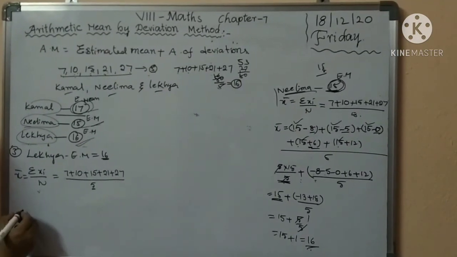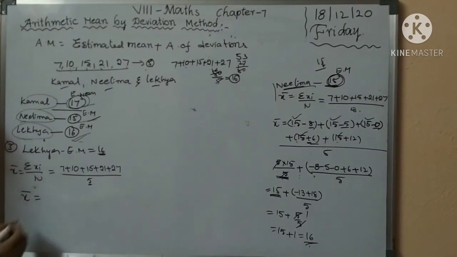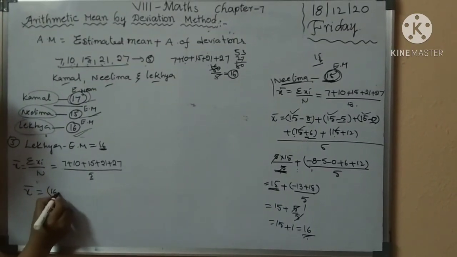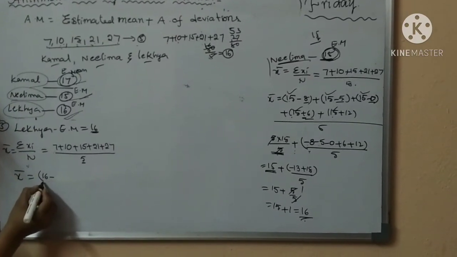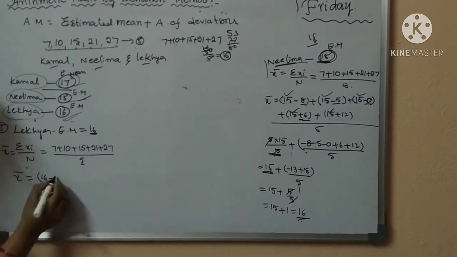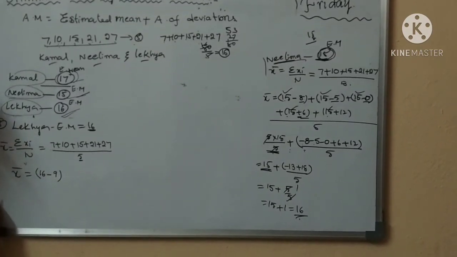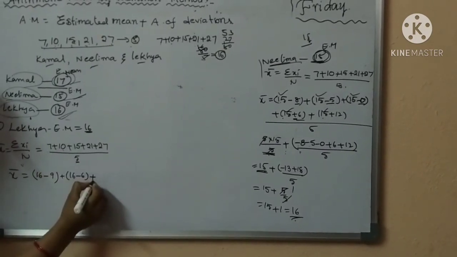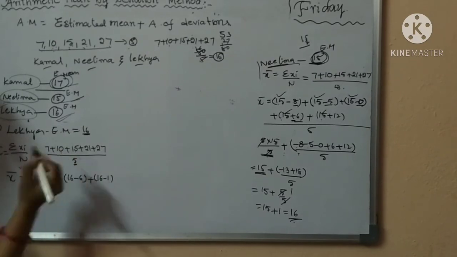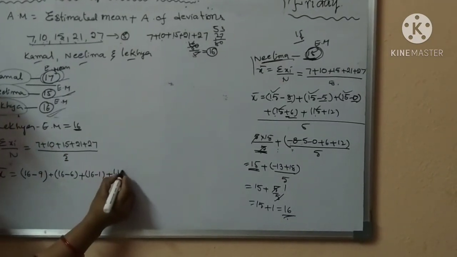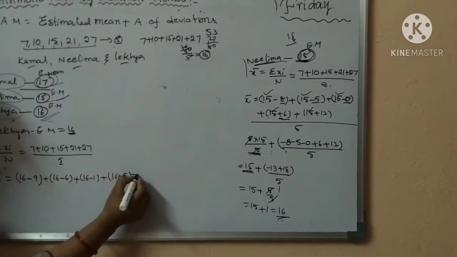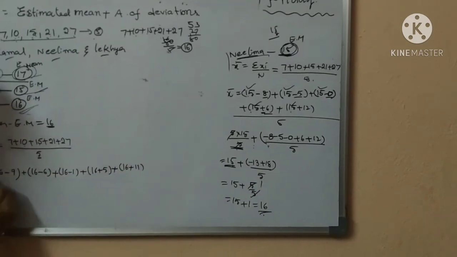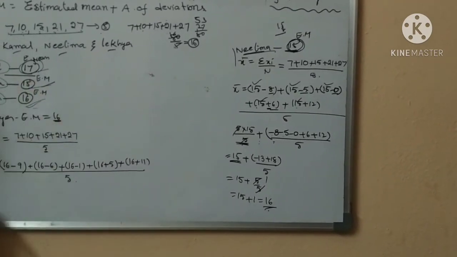Now write the deviation method. X bar equals, so 16 minus what number gives 7? It means 9. 16 minus 9 is 7, plus 16 minus 6 is 10, plus 16 minus 1 is 15, plus 16 plus 5 is 21, plus 16 plus 11 is 27, by the number of observations, 5.